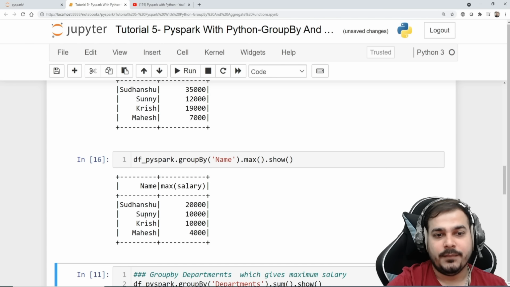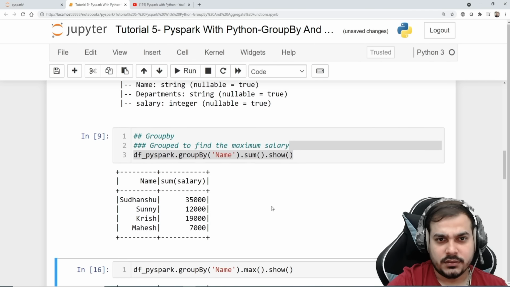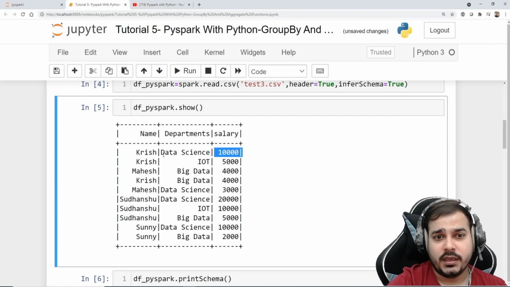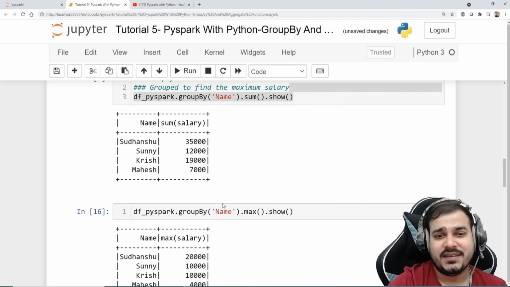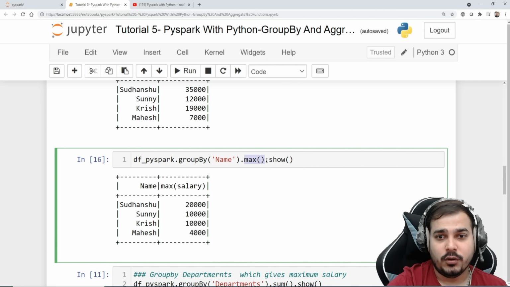Now here you can see Sudhanshu is getting 20,000. Over here Krish is getting 10,000. Mahesh is getting 4,000. Right? So all this particular data is there. See, Krish is getting, with respect to data science over here, 10,000. So it has picked up. It is not picking up both the records, but at least when it is grouping by name and then showing this particular data, that time you will be able to see it.